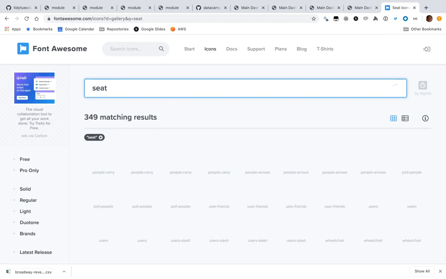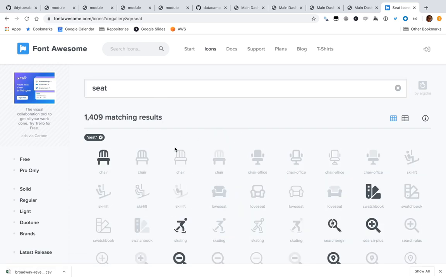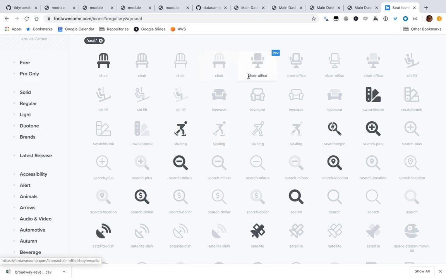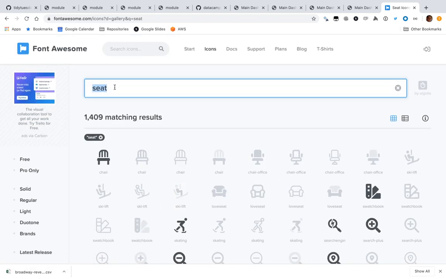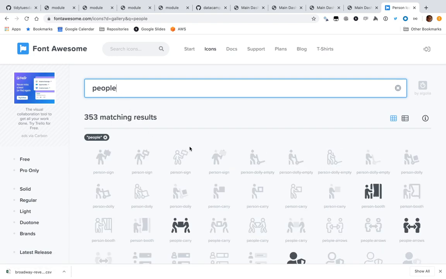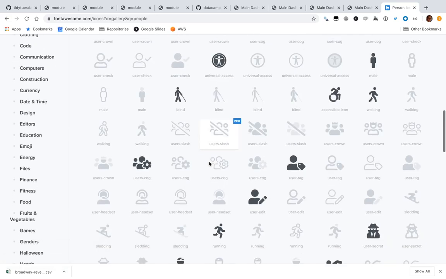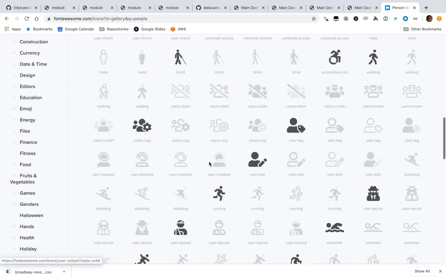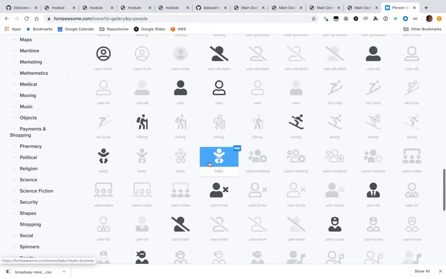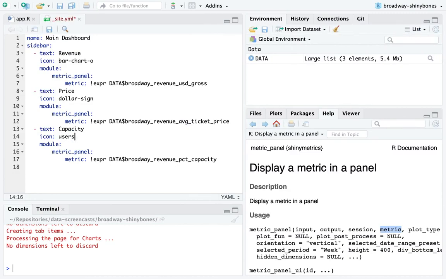Is there anything for seat? Is there a sign for seat? Chair. No, I really wanted one of these theater seats, which I'm not really seeing. But I'm going to try people. I'm really just trying to find a user. Oh, I think there's users, which, without even looking it up, I think looks good.